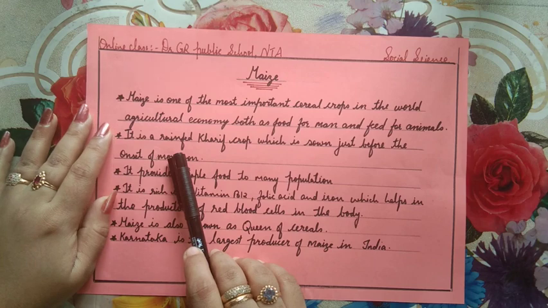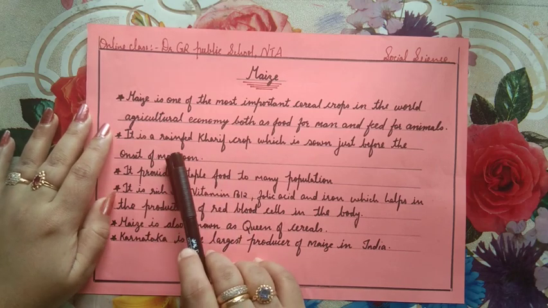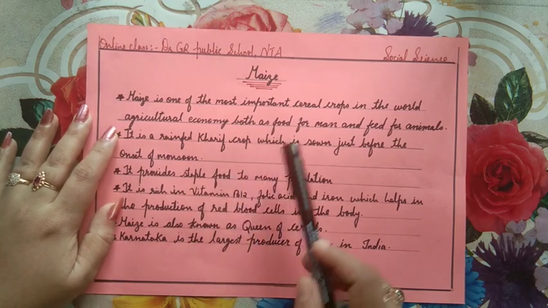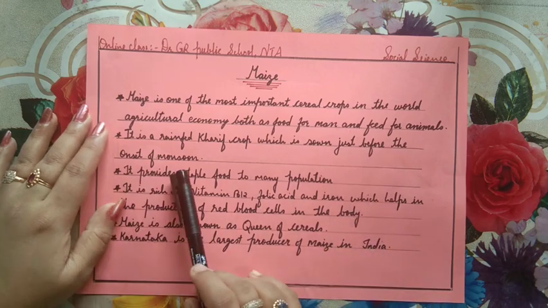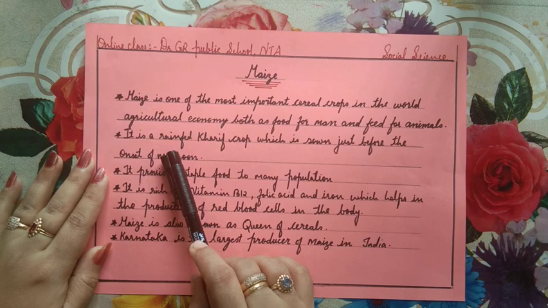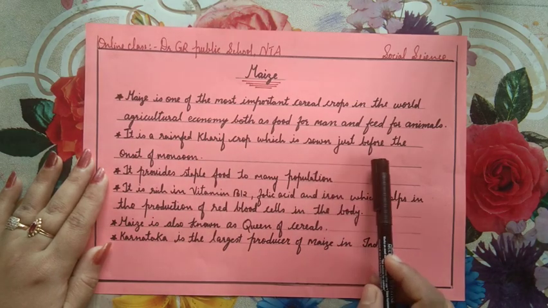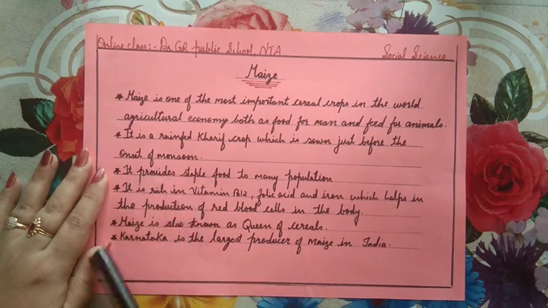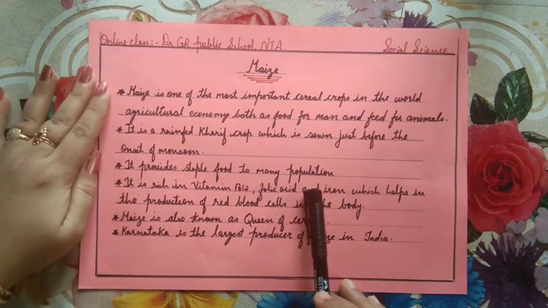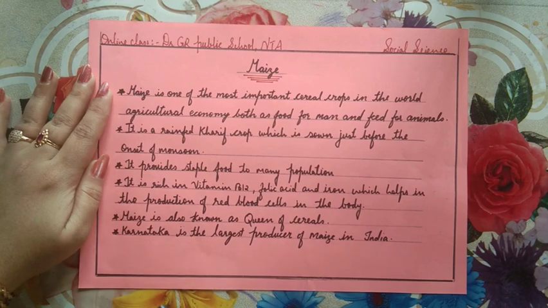It is a rain-fed kharif crop. So, just like millets, it is a rain-fed crop, and it is a kharif crop also, which is sown just before the onset of monsoon. It provides staple food to many populations.